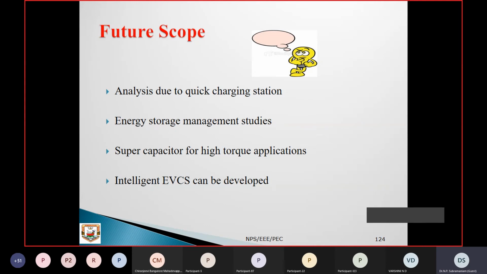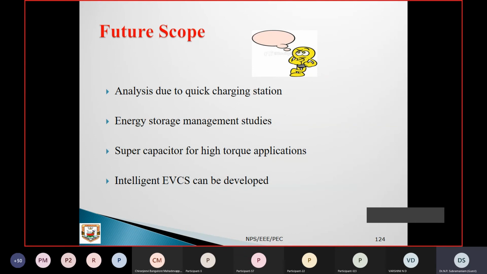Then another important point I have not discussed is the supercapacitor for high torque application. Suppose your vehicle is moving and another vehicle wants to overtake. By that time, extra energy is needed. So how to use a supercapacitor to supply the extra energy.